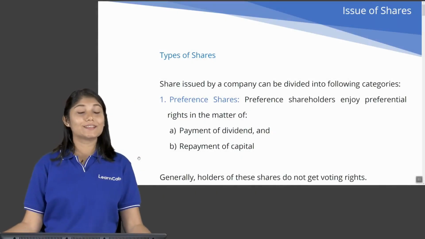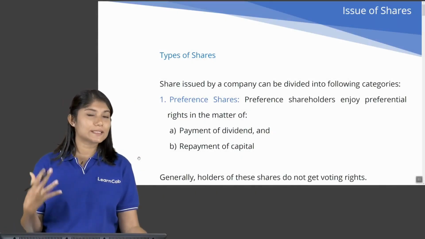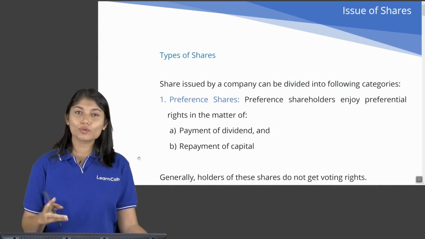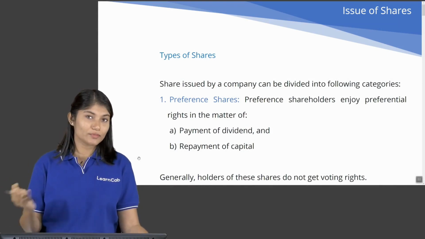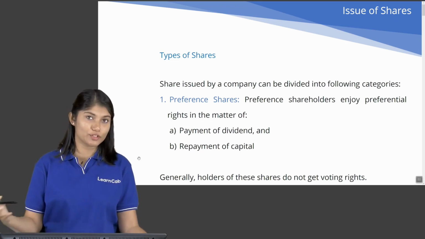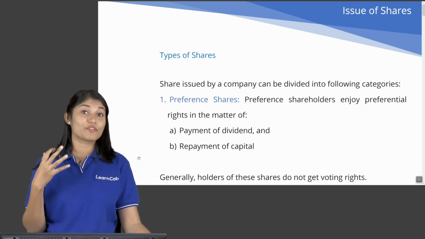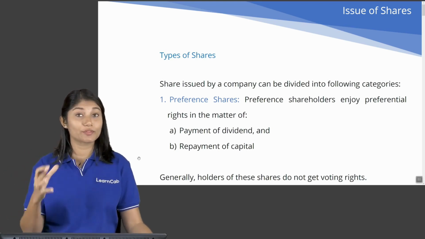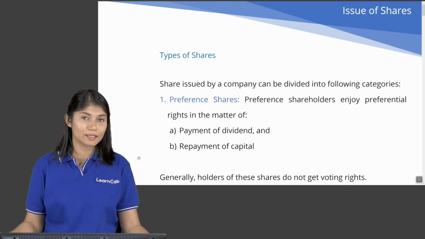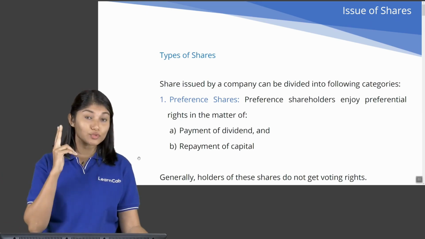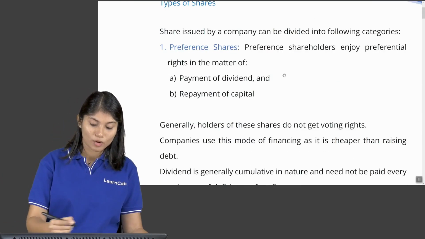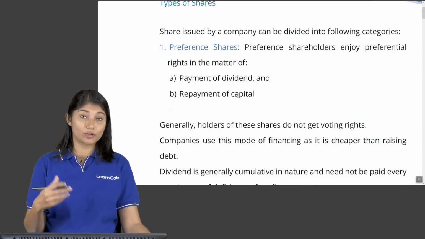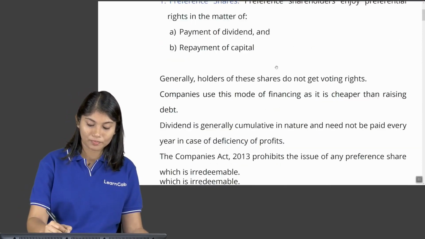Welcome back, students. Now let us study about the different types of shares which a company can issue to the public. So we know that there are two main types of shares, right? We have equity shares and preference shares. So what are these preference shares? Of course, you have heard the name. But why are they called preference? What is the preference that they get? So they get preference with regards to two aspects. That is, one, payment of dividend, and another is payment of capital or repayment of capital.